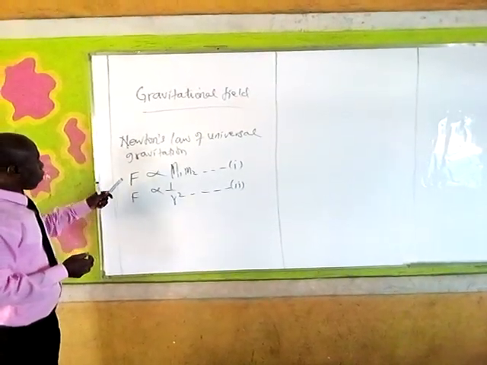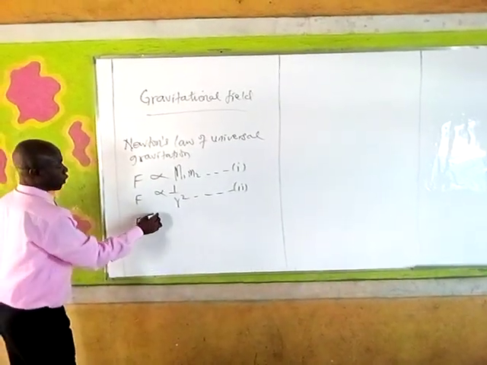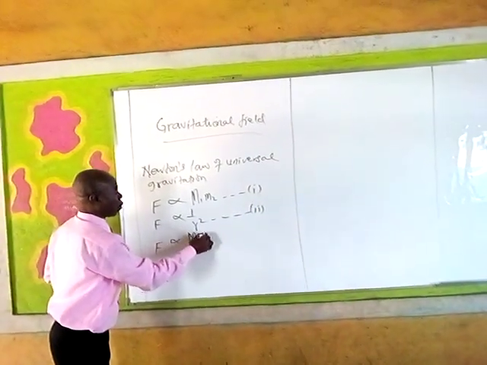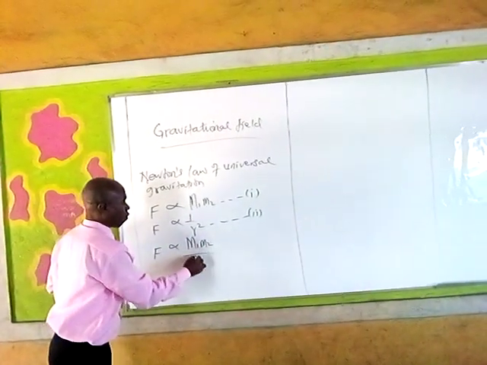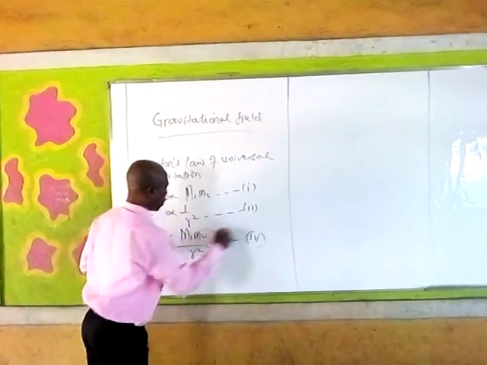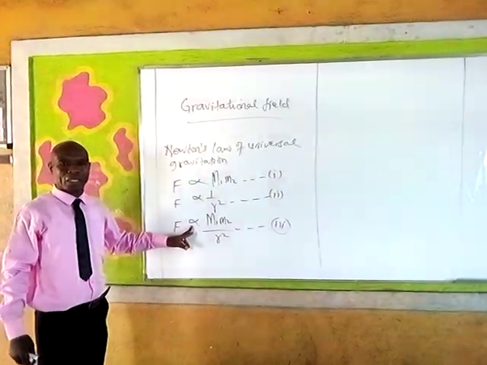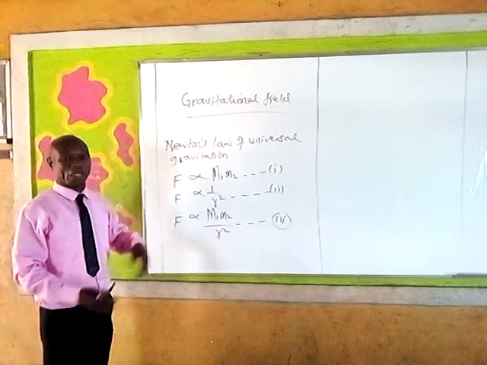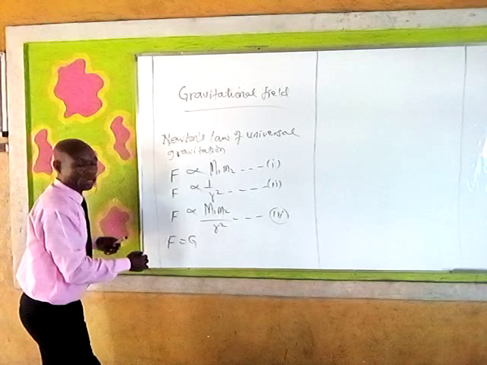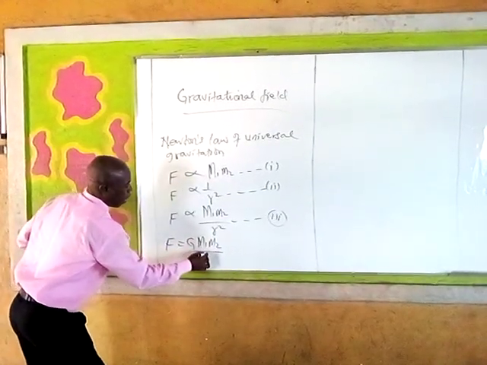Now, combining expression 1 and 2, we have force is directly proportional to mass 1 and mass 2 all over square of r, expression 3. Removing the sign of proportionality and introducing a constant, we have force is equal to constant G, m1, m2, all over r squared.